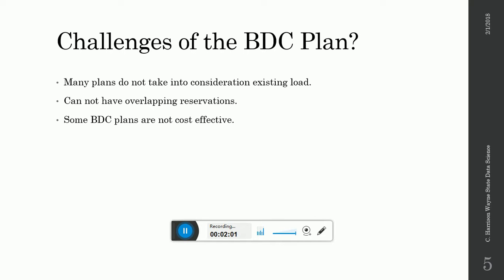So what are some of the challenges in the paper that we found with BDC planning? Again, many do not take into consideration existing loads. We cannot have overlapping reservations, as we can only have one task running on a resource at a time in this environment. And some BDC plans, as discussed in the paper, are not cost effective.